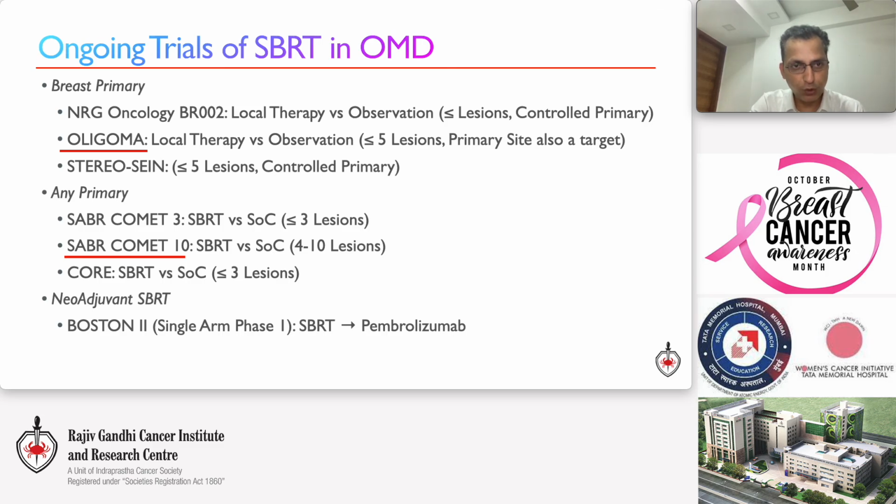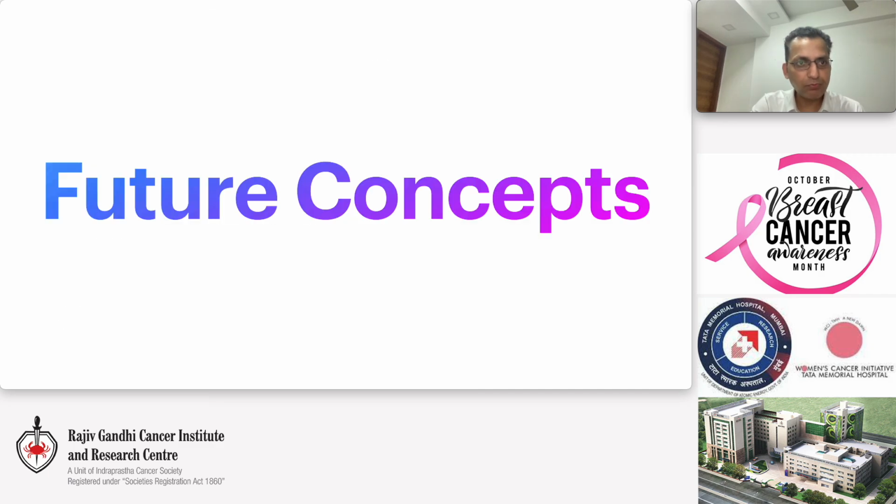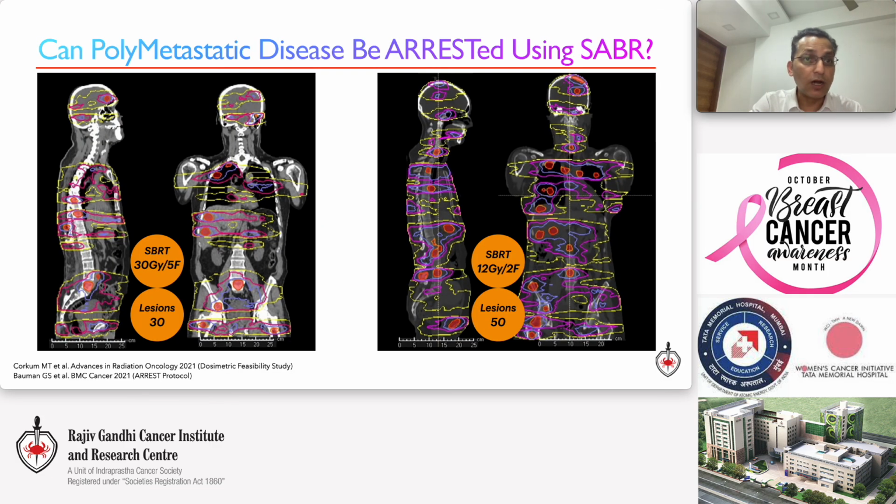A new frontier of neoadjuvant SBRT may open up based on the BOSTON 2 trial, which is testing immune activation with SBRT followed by PD-1 inhibitors. Last but not the least, I am looking forward to the ARREST trial. If treating 10 lesions will be a challenge, imagine treating all metastatic lesions in a patient. Look at the dose distributions in this dosimetric study. Looks a lot like a total body irradiation with hotspots. Very interesting and very challenging indeed.